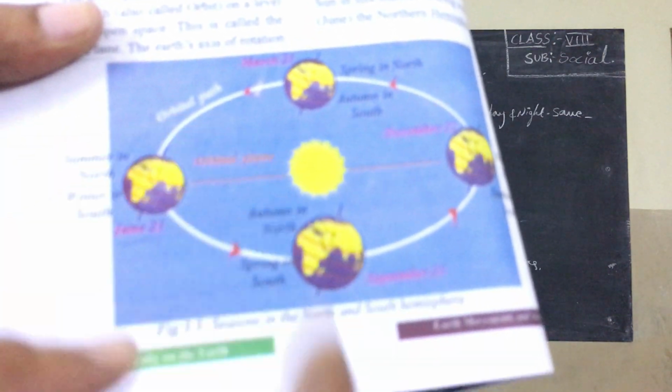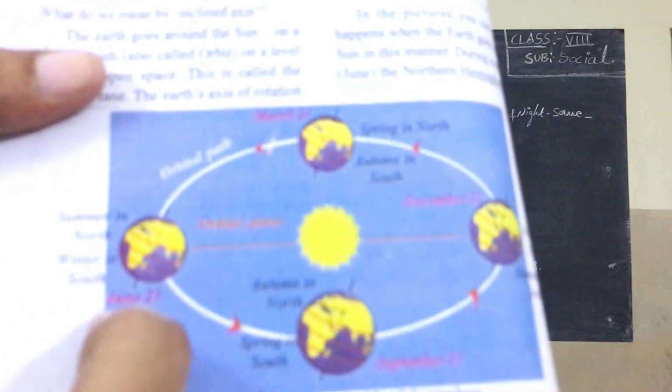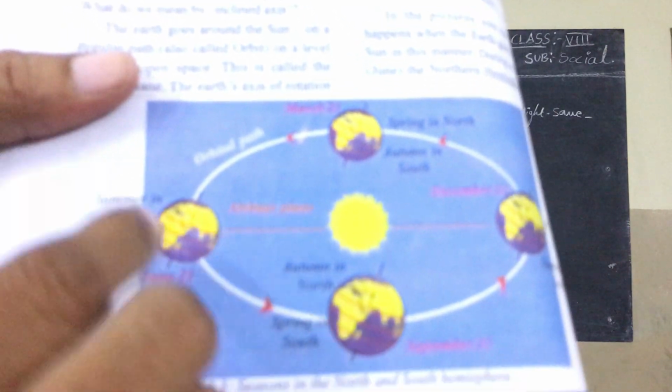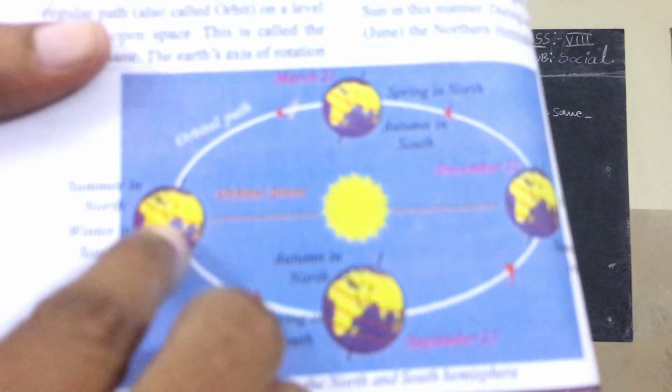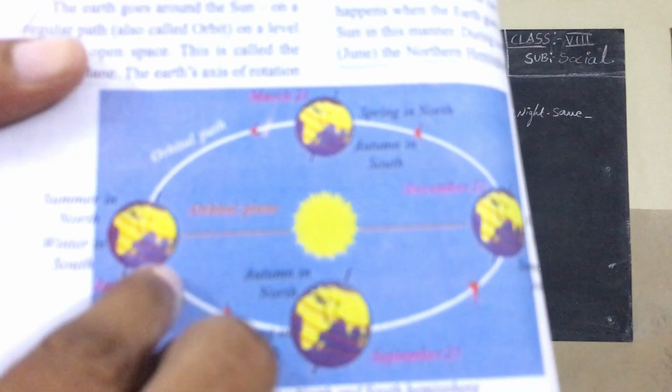Now listen, here when it goes, that means in June 21st, I already said on the blackboard what it is: equator, Tropic of Cancer, Tropic of Capricorn.